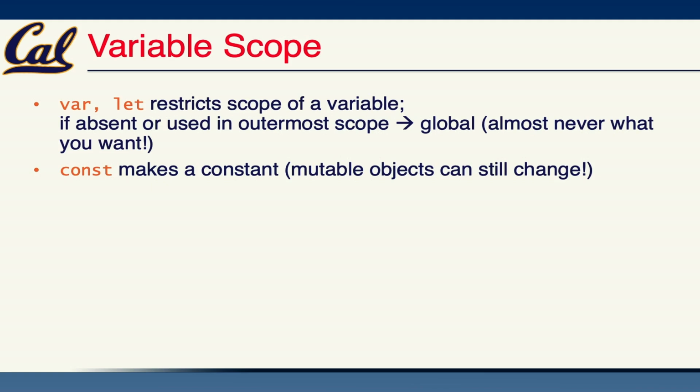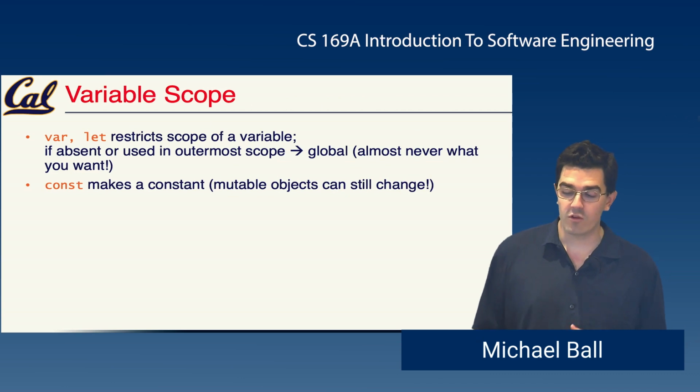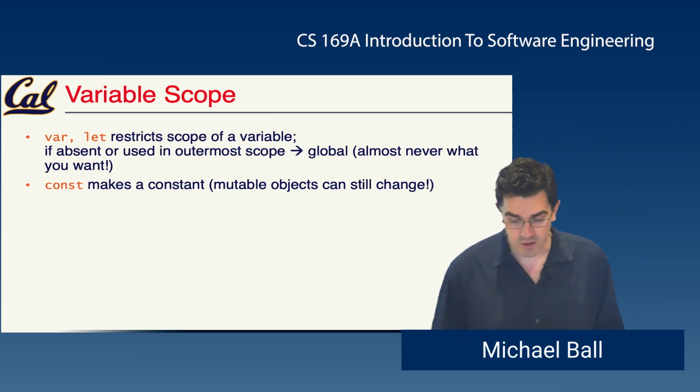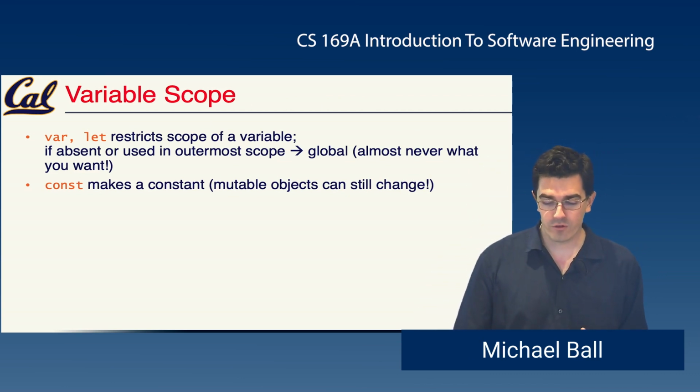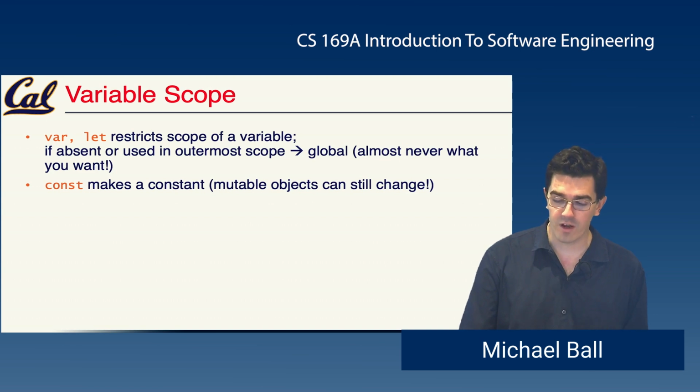JavaScript does have constants, so if you need to declare a constant, you can use the keyword const. And same deal as most programming languages. If an integer or a string is constant, you can't change it. But if it's an array or an object, some mutable data type, that name will be declared constant, but you can change the innards of the mutable data type. So this, again, follows pretty much the same type of structure as most other dynamic languages.